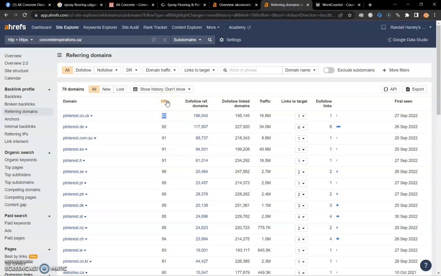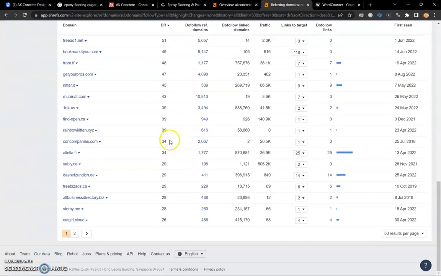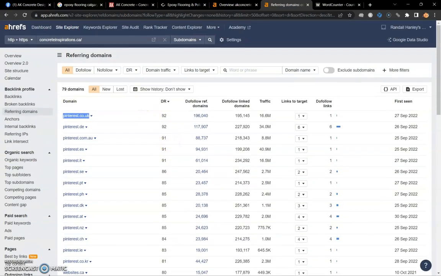Now, this is the domain rating number, and that's going to be from 0 to 100. The higher this number is right here, the more power Google is giving this website. So you want to have higher powered websites pointing back to your page so that you get more power for your page and you start ranking a lot faster. You don't want to get below 20 because then they're usually not any good after that, right?